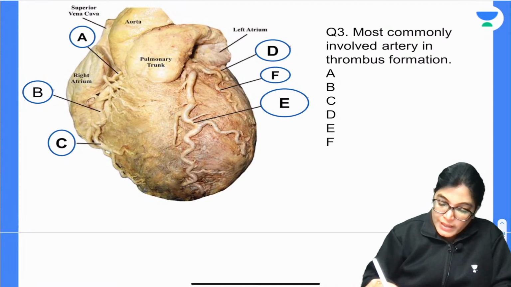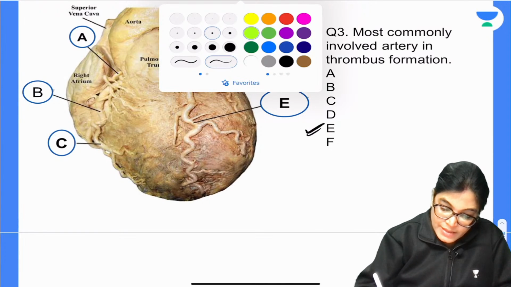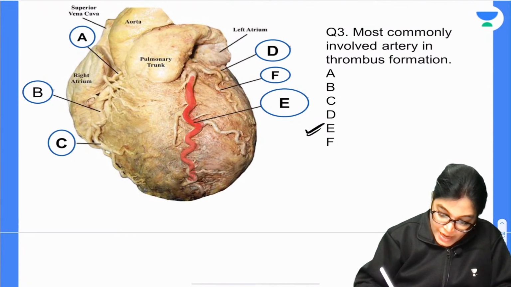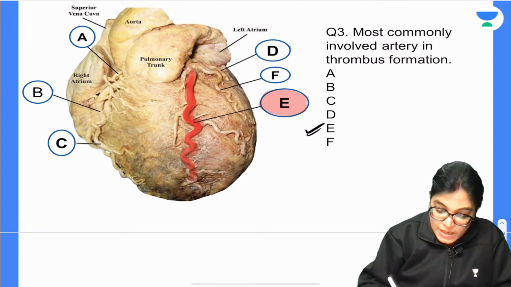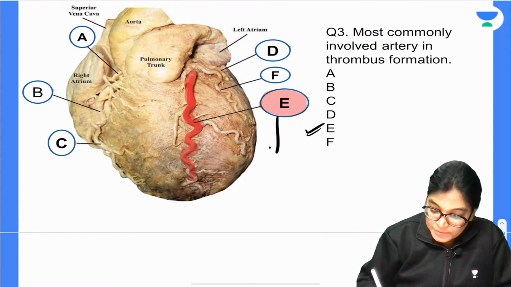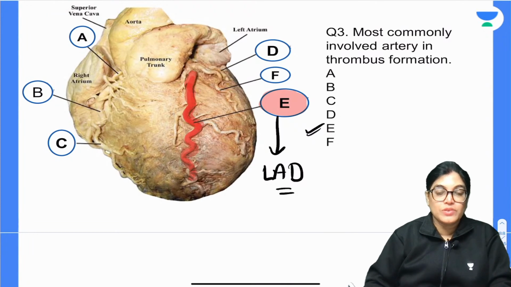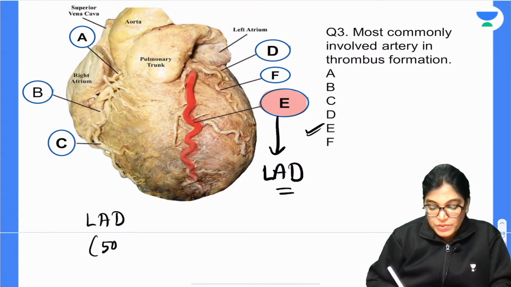Actually E is the perfectly correct answer. The reason is that this E artery which you are seeing is the anterior interventricular artery, which is also called the anterior LAD artery, the left anterior descending artery. The artery most commonly involved in the formation of thrombus is the LAD artery, and E is the LAD. LAD is involved in thrombus formation in 50% of cases.